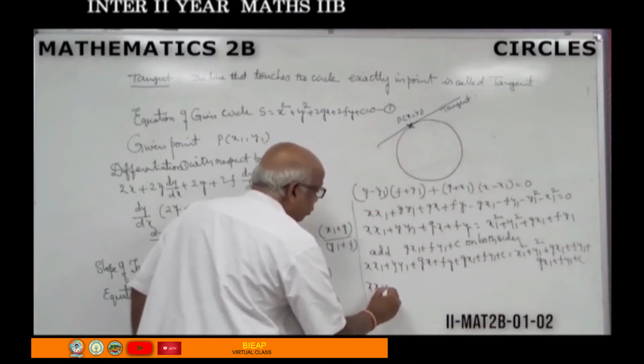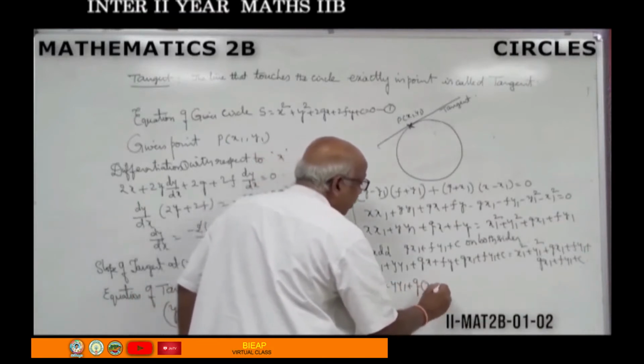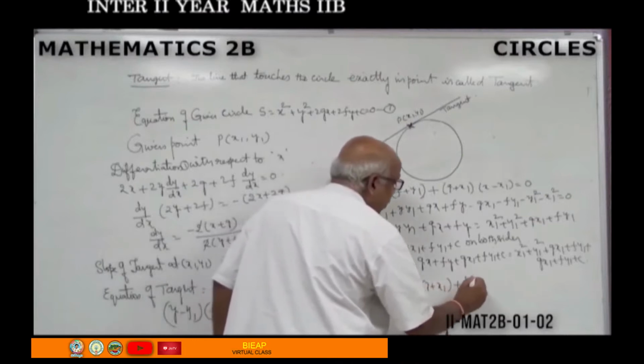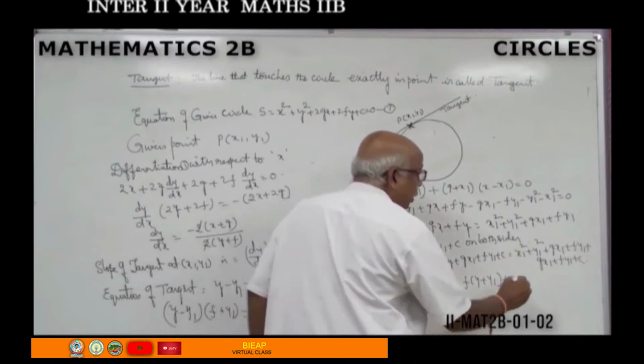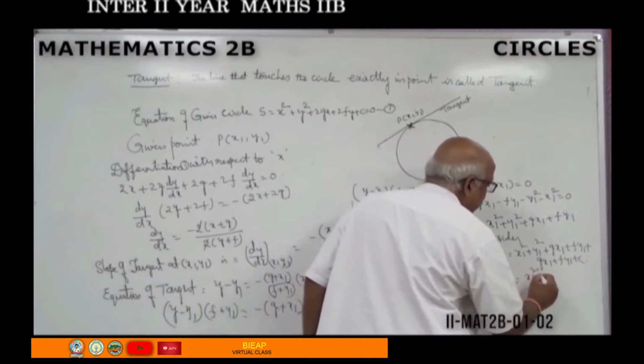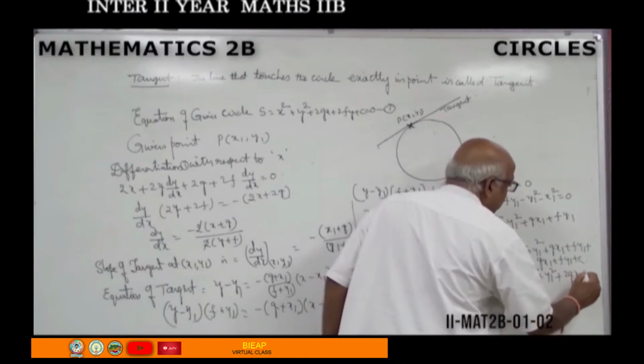That is, xx1 plus yy1 plus g into (x plus x1) plus f into (y plus y1) plus c equal to x1 square plus y1 square plus 2gx1 plus 2fy1 plus c.